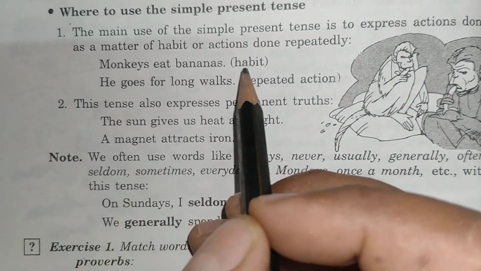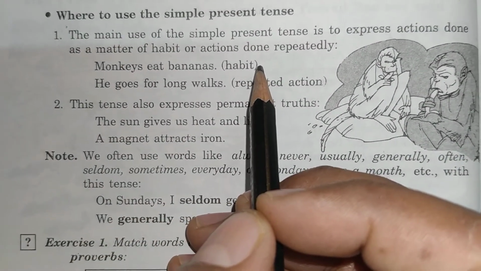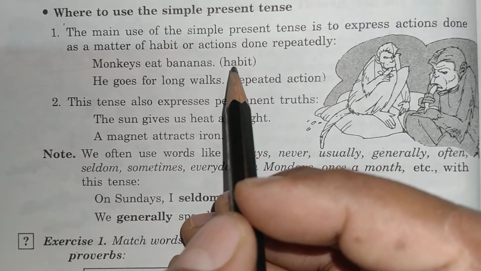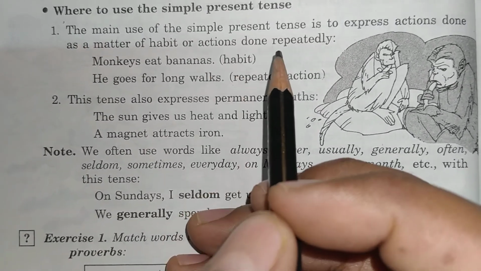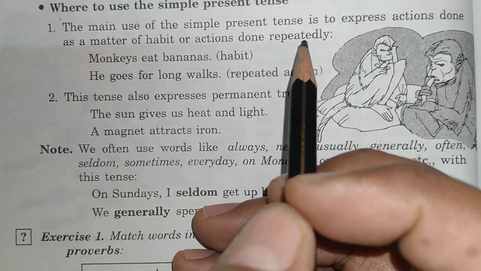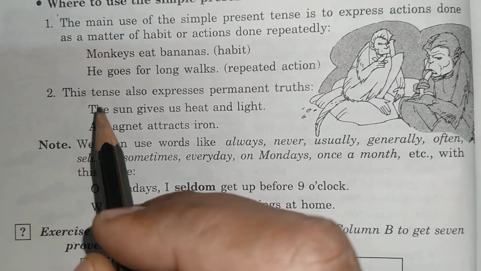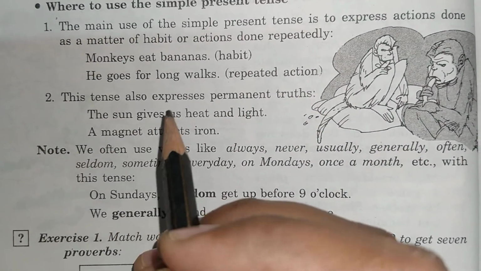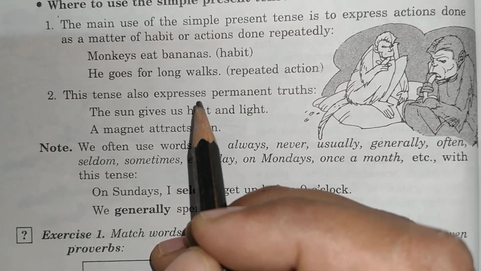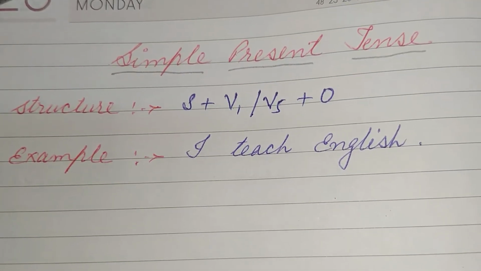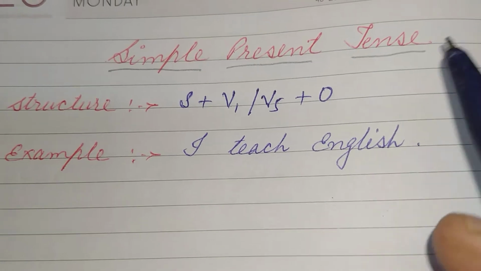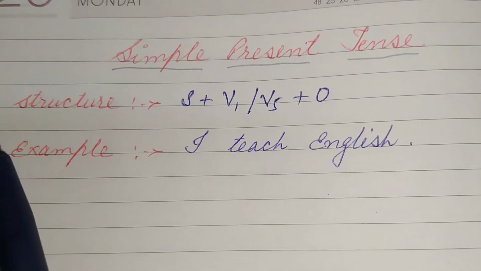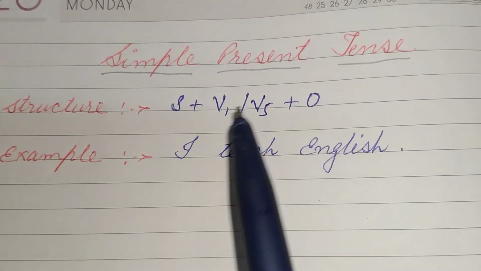The main use of simple present tense is to express actions done as a matter of habit or actions done repeatedly. We also use simple present tense to express permanent truth. Let's continue.